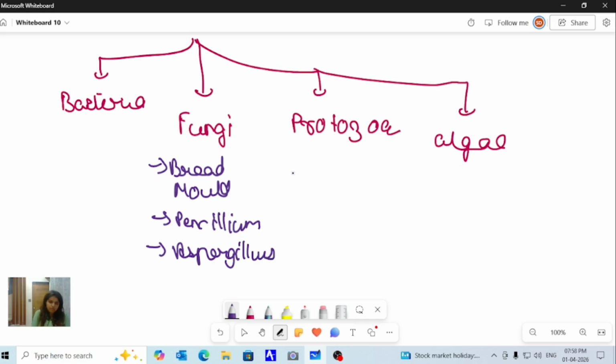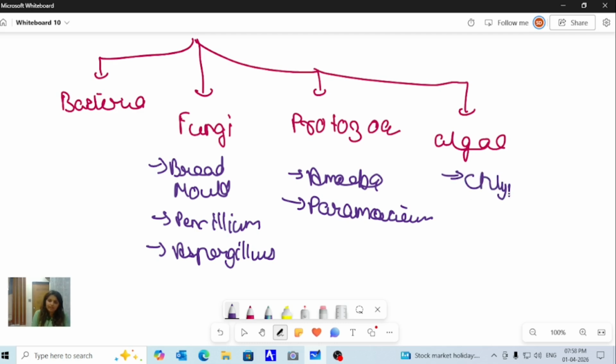In protozoa, there are types like amoeba and paramecium. And in algae, the different types include chlamydomonas and spirogyra. So these are the different types of microorganisms.